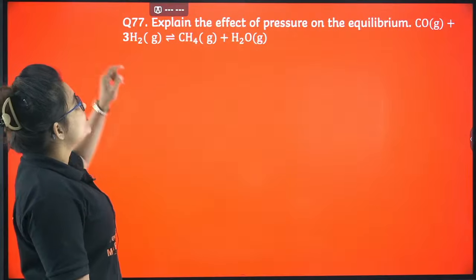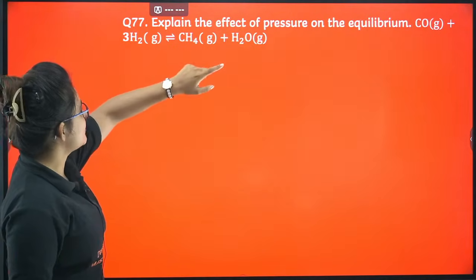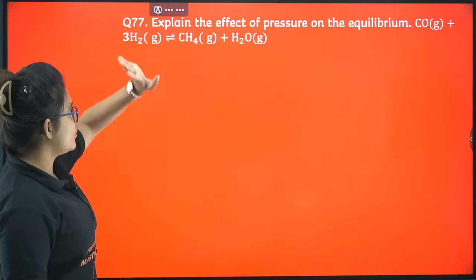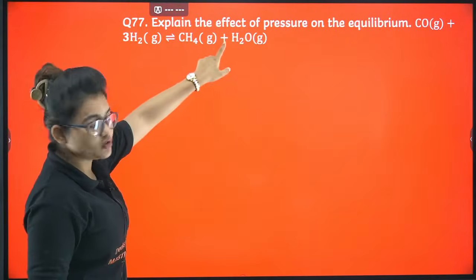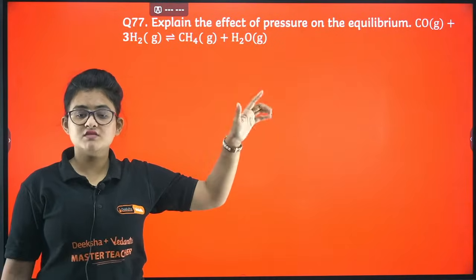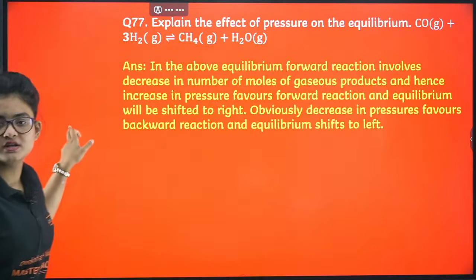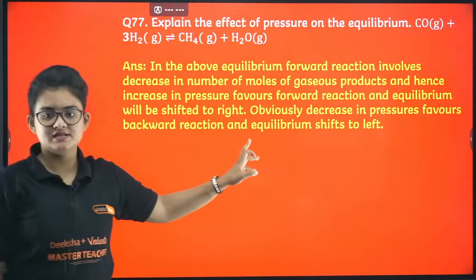On the reactant side I have 3 plus 1, 4 moles, and here I have 2 moles. So the reaction will proceed in the forward direction. Go through it, I guess you will understand.